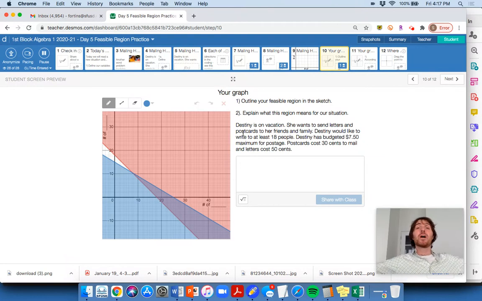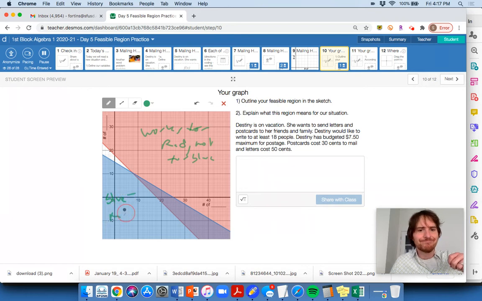Okay, feasible region means what's possible, what satisfies all the constraints. So if I know I have my points up here, this region up here works for red, not for blue. This region down here, blue is good. Red? Not so much. So my feasible region, this is what you need to do on this one. Need to outline it here where it overlaps one another. Your feasible region in the sketch.